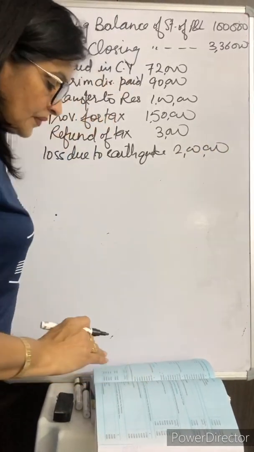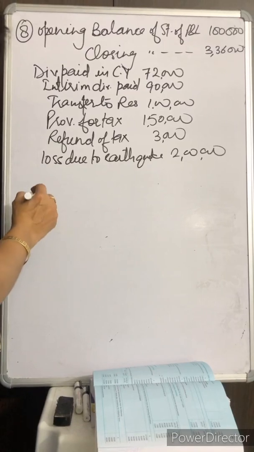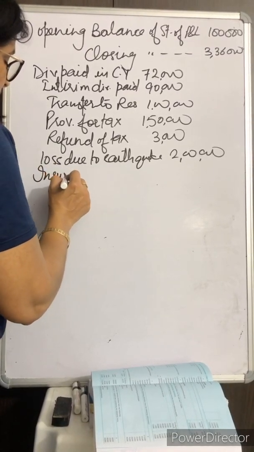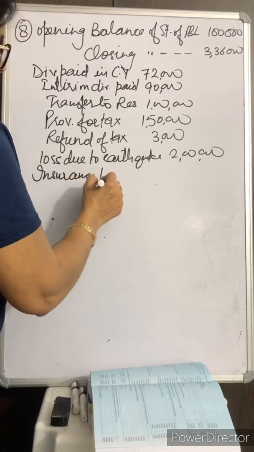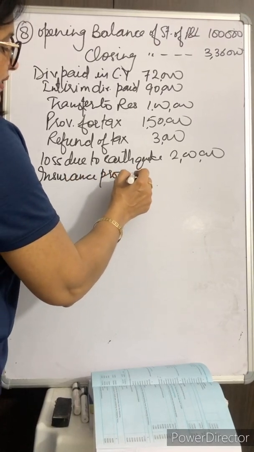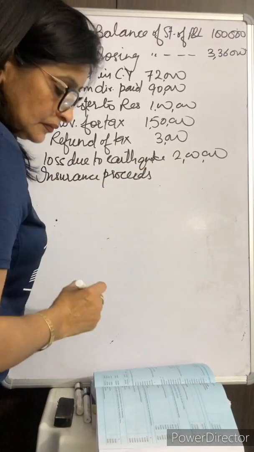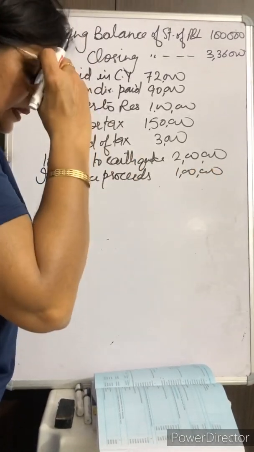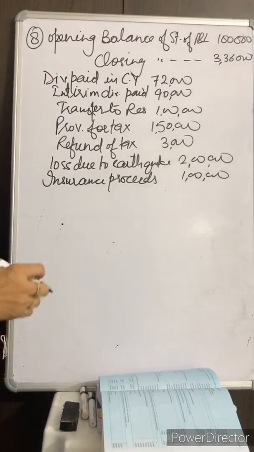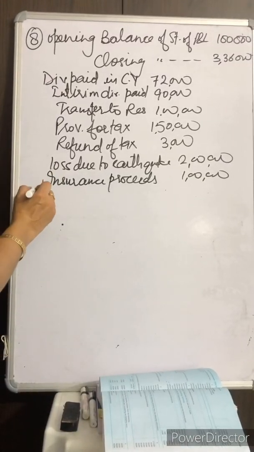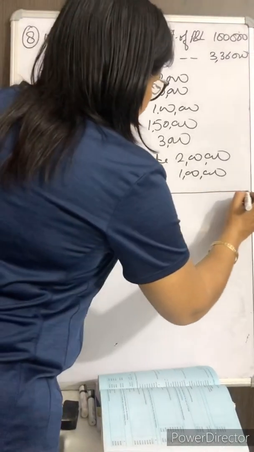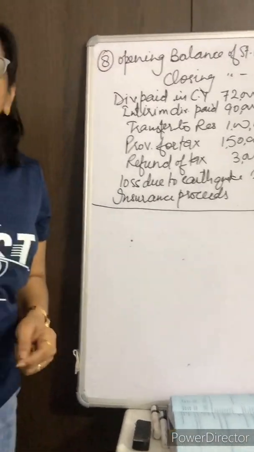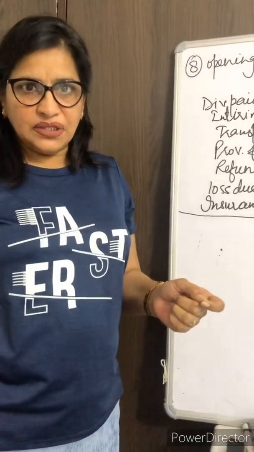And then insurance proceeds from earthquake disaster settlement, that is 1 lakh. This is the information which is provided to you in question number 8, and you have been asked to calculate the net profit before extraordinary items.